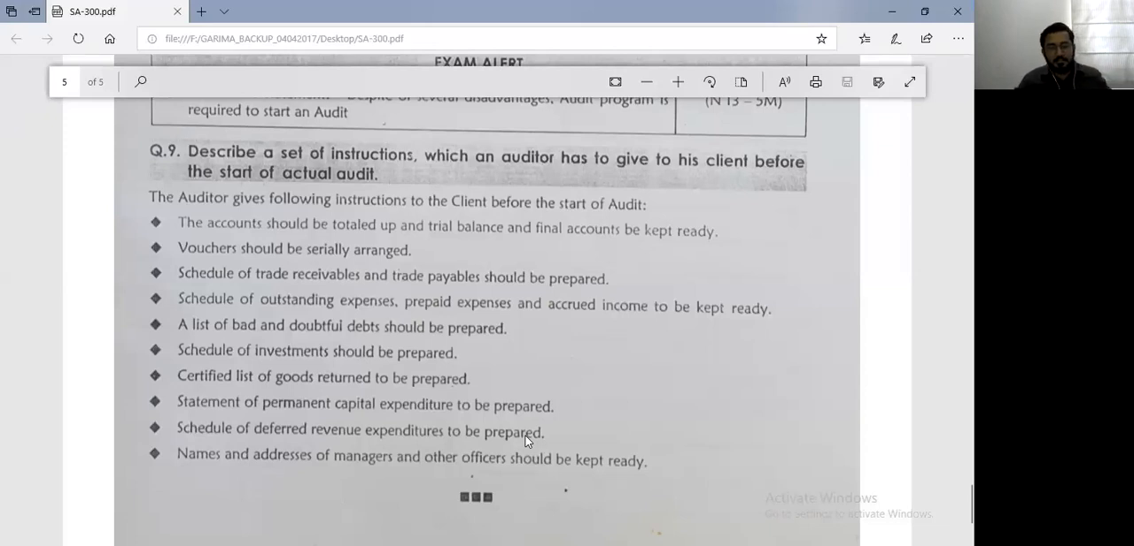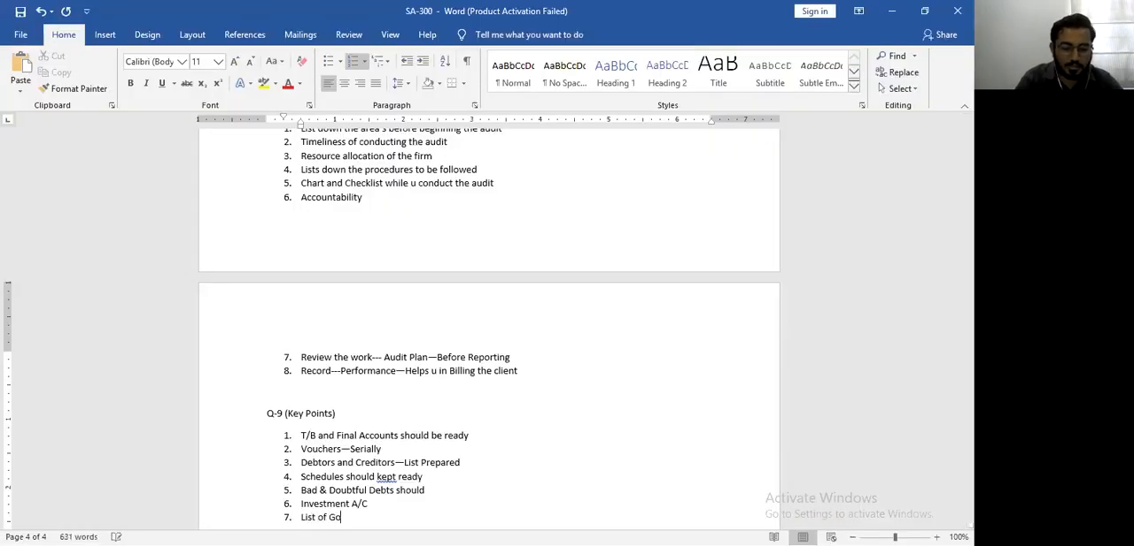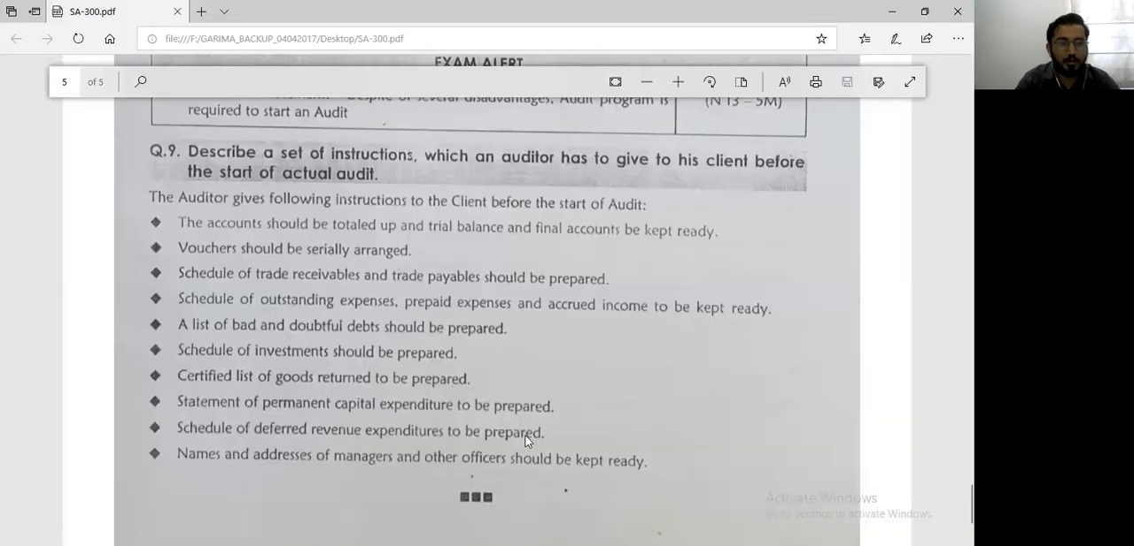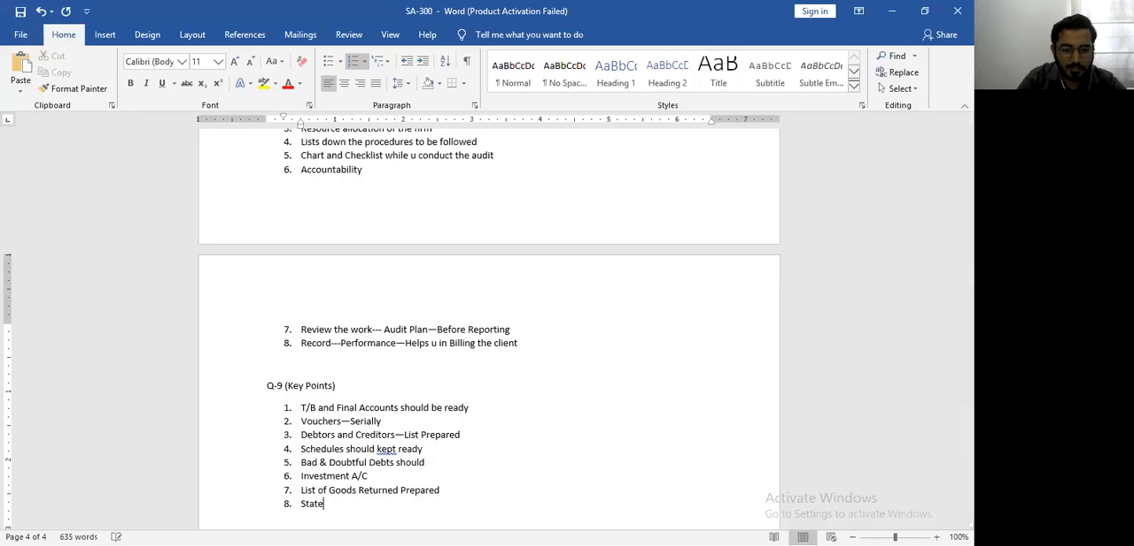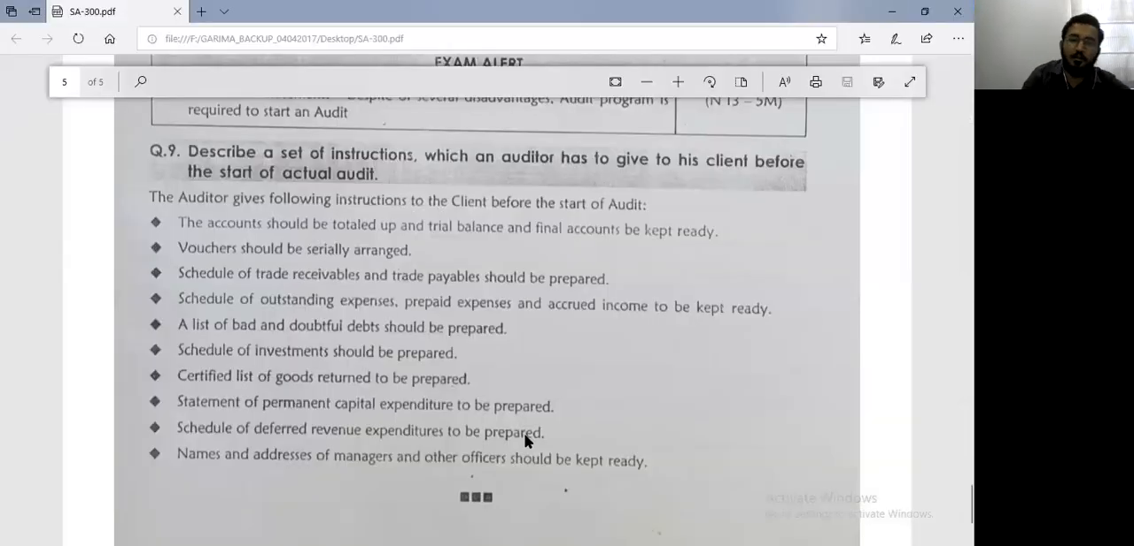Next is certified list of goods returned to be prepared. So a list of goods that have been returned and its documentation should be prepared. Next, you have point number 8, statement of permanent capital expenditure is to be prepared. So your permanent capex statement should also be ready. Statement of permanent capital expenditure should be prepared. That is also required when you conduct the audit.